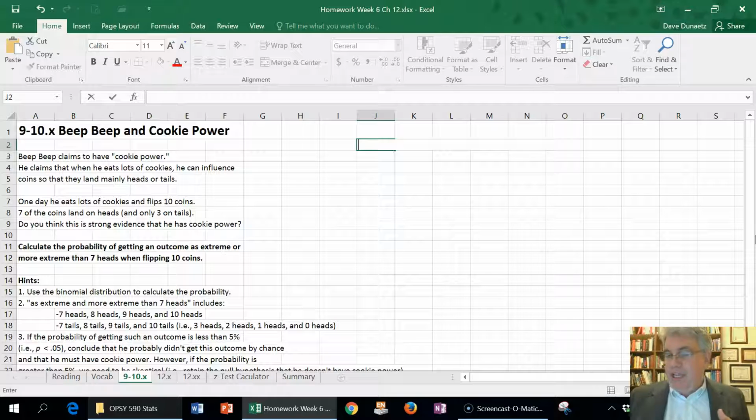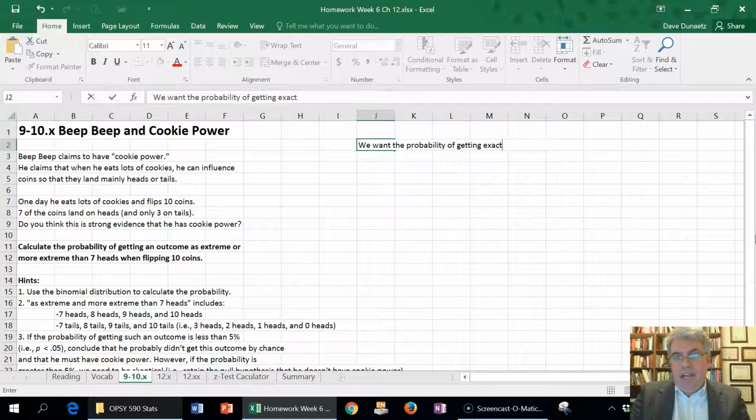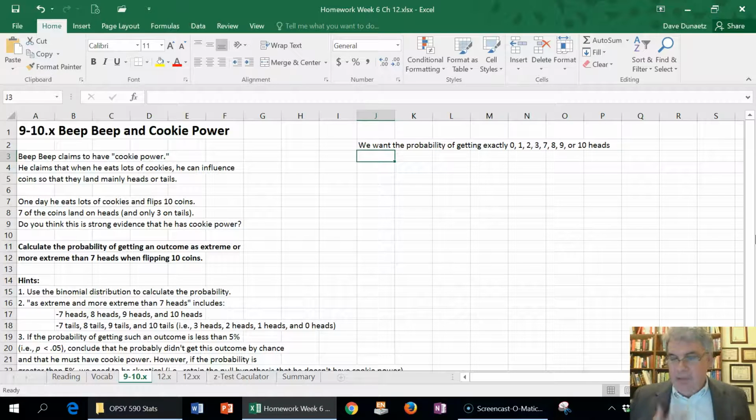However, if the probability is greater than 5% of getting such an outcome, we're going to remain skeptical. So what do we want to calculate? We want the probability of getting exactly 0 heads, 1 head, 2 heads, 3 heads. Now that's the low side. 7 heads, 8 heads, 9 heads, or 10 heads. Now we're going to use the binomial distribution to calculate this, and we could do it a couple ways. We can do it by adding up each of the 8 terms.